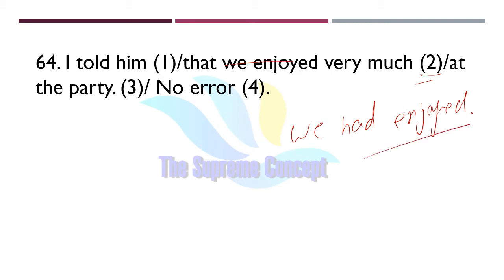We had enjoyed, because the basic form in the sentence follows subject plus had plus verb past participle form. I told him that we had enjoyed very much at the party.